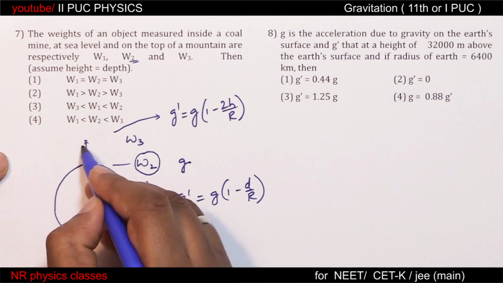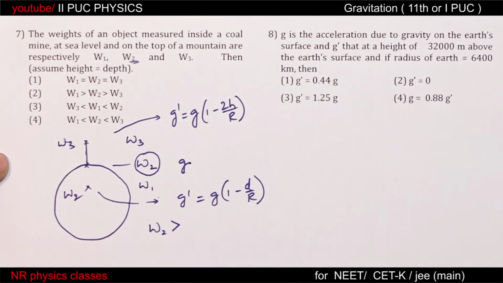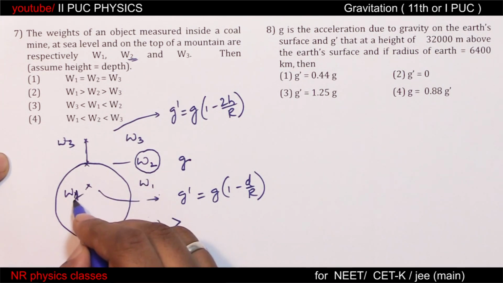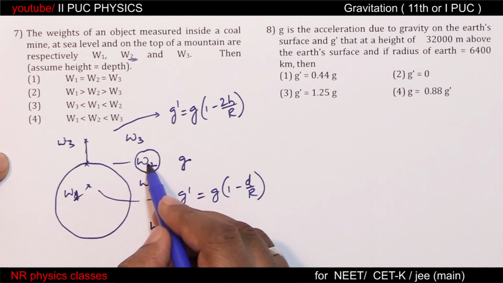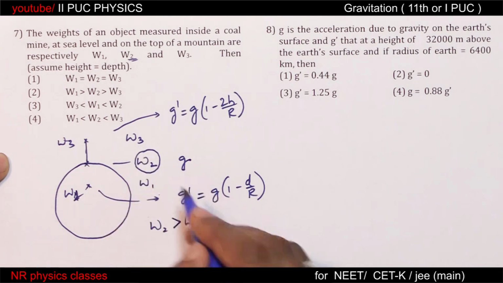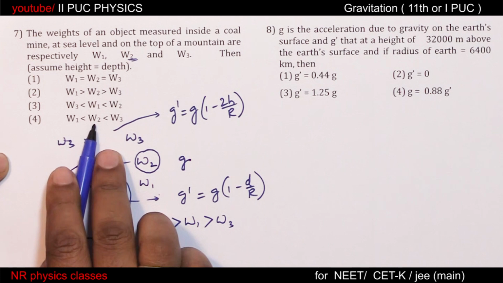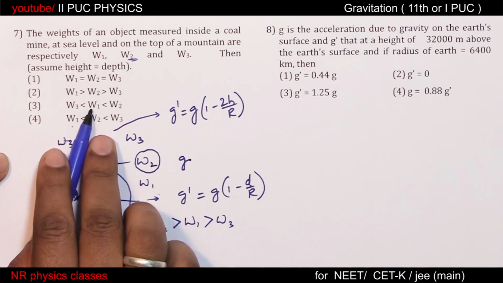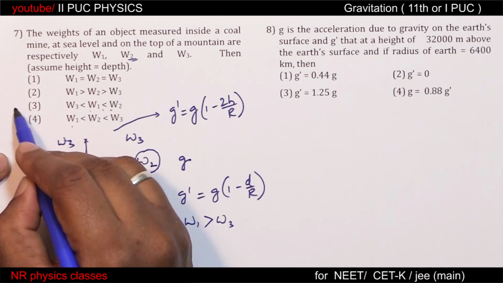Highest is W2, sorry, W2. So W2 is maximum. Next is W1. Next is W3. So W2 is greater than W1, which is greater than W3.